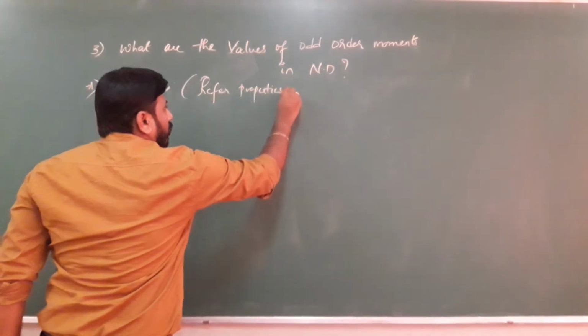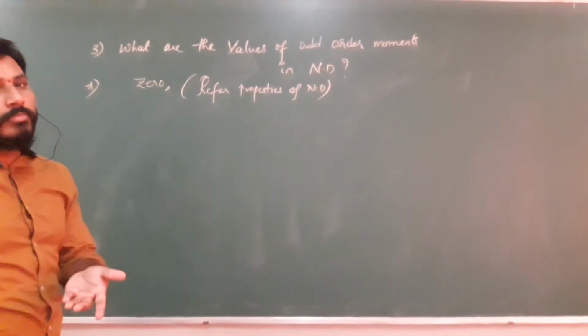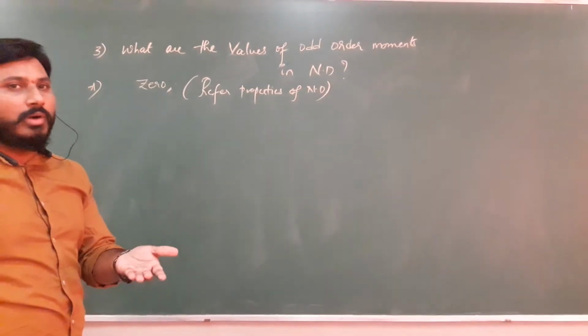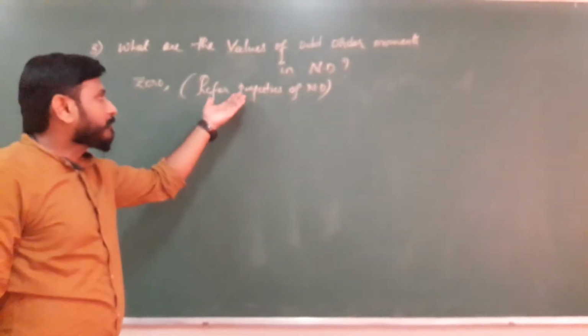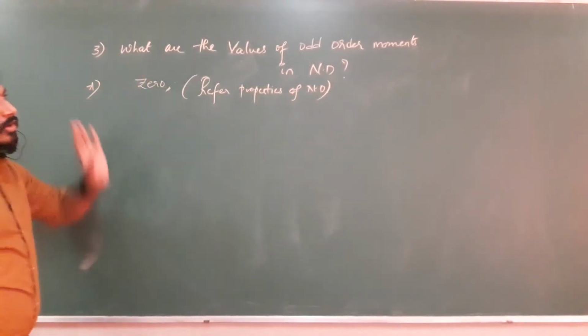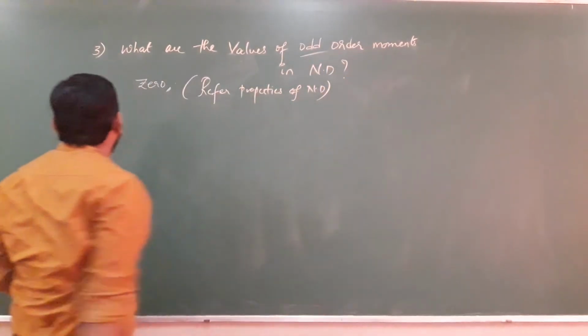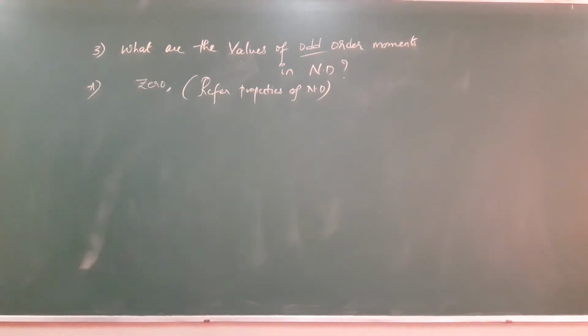Here, refer to properties of normal distribution. See, the properties of normal distribution I have already sent in the earlier video, right? You can just go through that one. So the odd order moments in a normal distribution is always 0. Just note down.